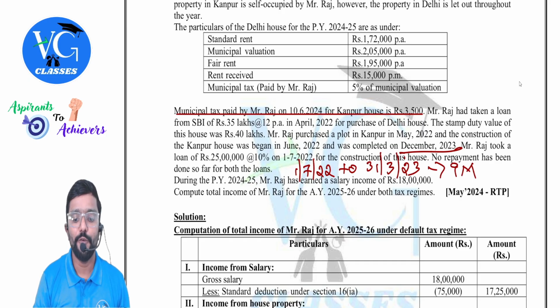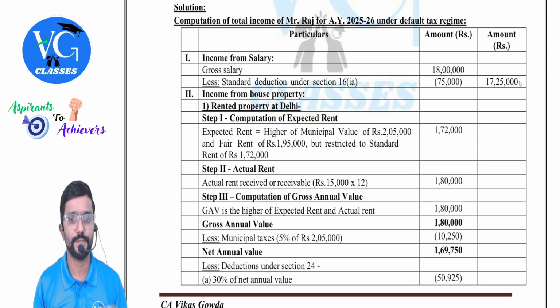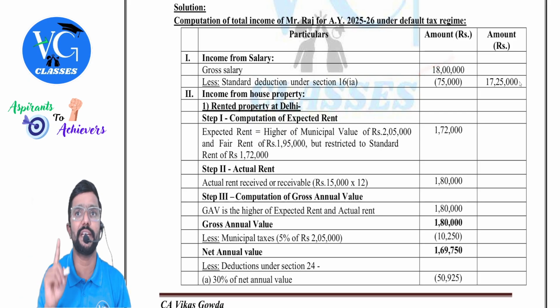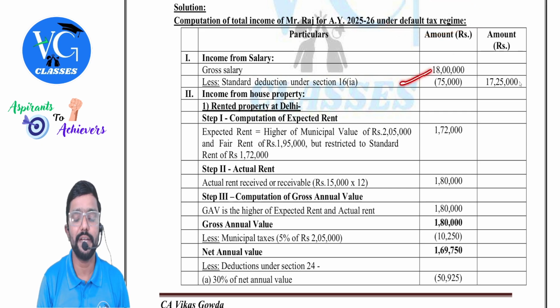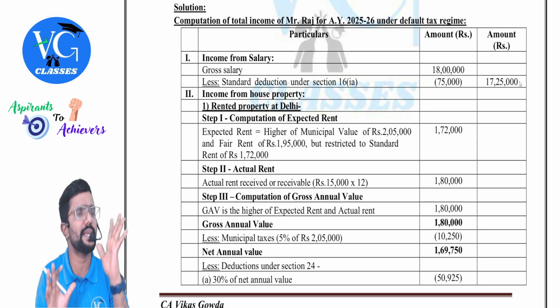During the previous year 24-25, Mr. Raj has earned a salary income of 18 lakh. Compute the total income under both the schemes. Fine, guys, so pay attention. Gross salary: if they have just given salary income, it is understood to be before standard deduction. Okay, we are doing the first calculation under default. So what is the standard deduction? 75,000. If the question is silent, don't consider anything else. Just give effect to